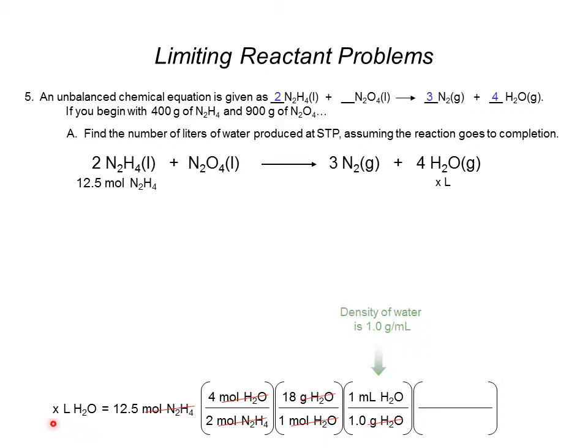We were asked to come up with a volume in liters, so now I have to remember the metric conversion between milliliters and liters. And hopefully you recall 1,000 milliliters of water is equal to 1 liter, so that milliliters of water cancel. And now I get the actual answer that you would get for this problem if you were to do it in the lab. Excuse me. And that's 0.45 liters of water, far different than the 560 liters we calculated earlier.